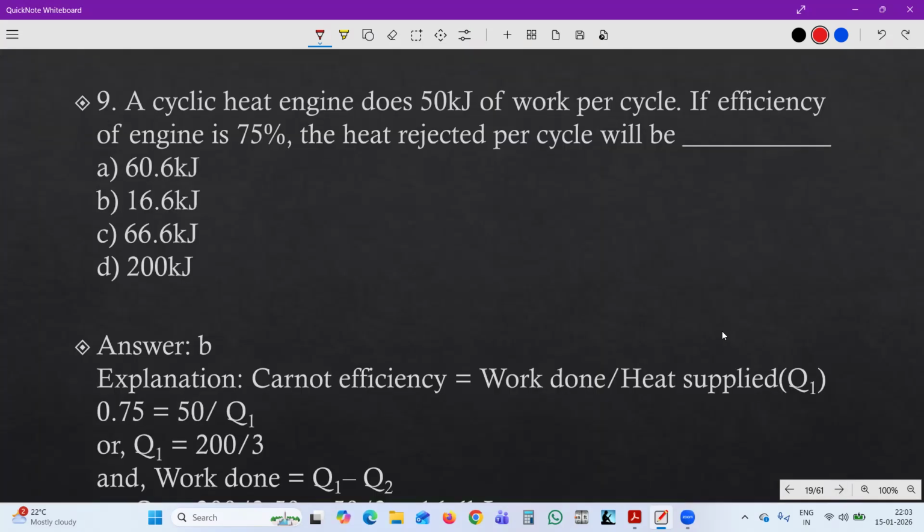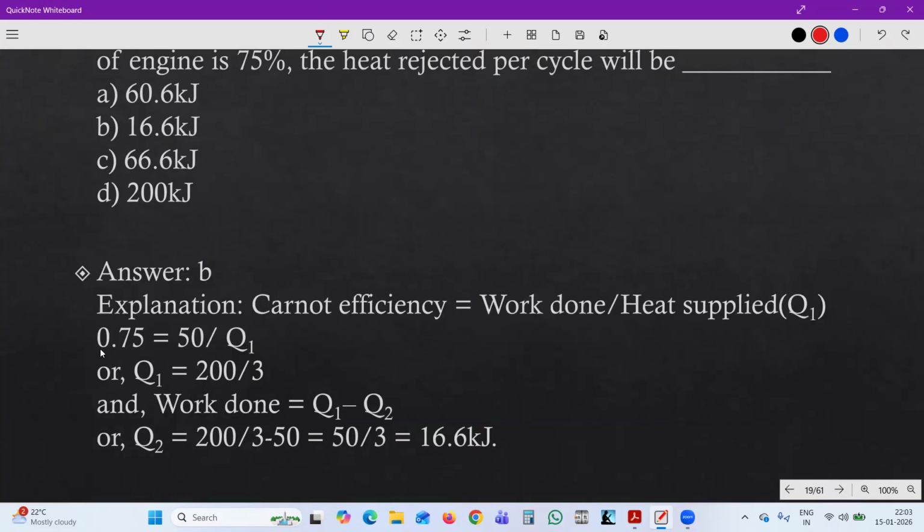If 50 kilojoule of work is done and efficiency is 75%, then Q1 will come here. It can be written as 3 by 4, so 4 will go here. Multiply by 50, that is 200 divided by 3.